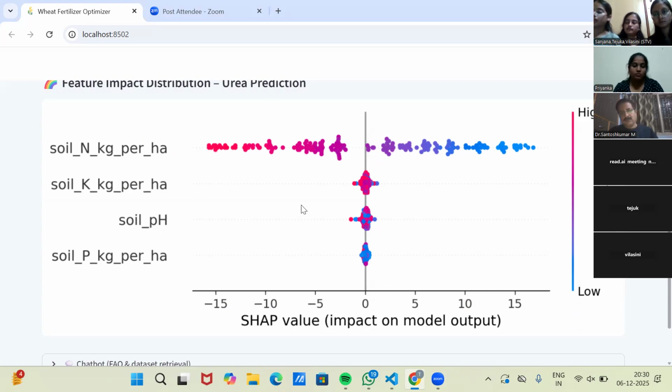If the red clusters are below 0, then we have high value of nitrogen, so we have to apply low urea in that fertilizer. And if we have low nitrogen value in that fertilizer, it means we have to add a high amount of nitrogen in that urea. Based on this, the model will impact the outputs.